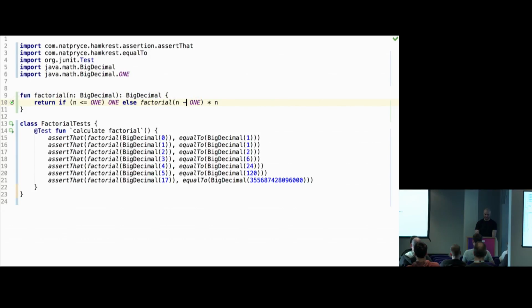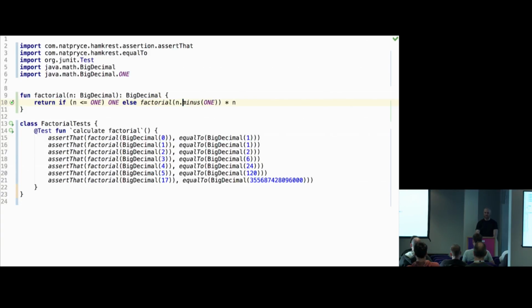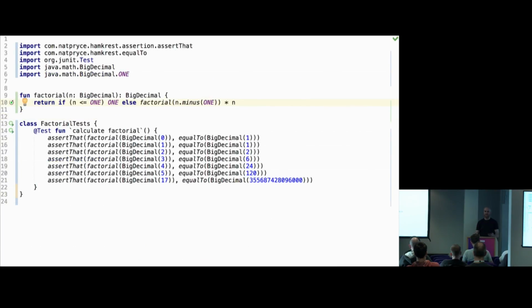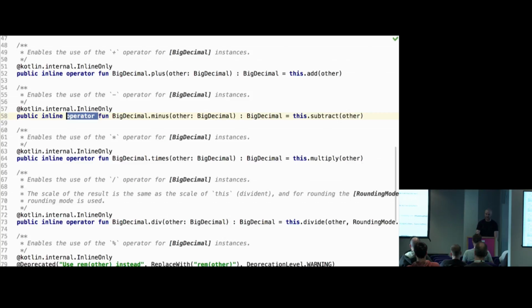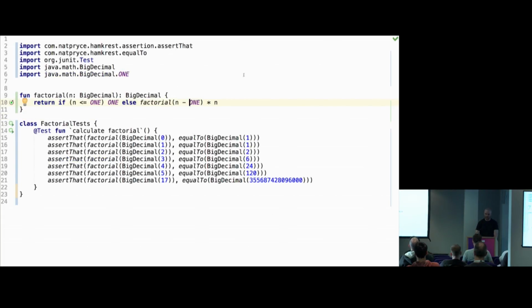So all of these minuses, if I actually put the whole thing, this is the actual function name, minus, and this is how it's defined for BigDecimal as an extension function. So BigDecimal is a Java class, but you can define an extension function on a Java class. This is how all APIs are extended. And then there is a convention. If your function is called minus and it has the operator keyword like here, then you can replace it with the minus sign. The same goes for multiply, less than, and so on.